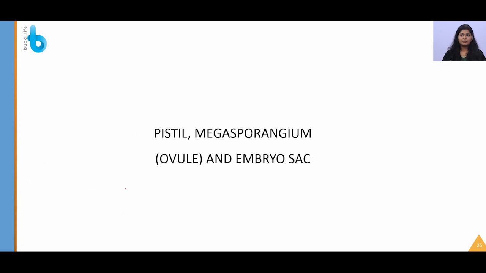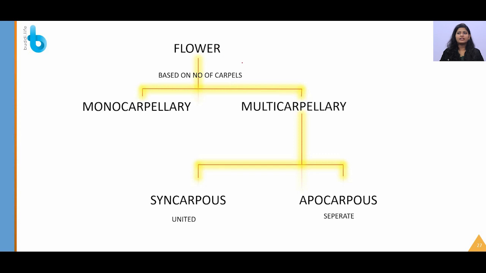The next topic will be the pistil, megasporangium, that is the ovule, and the embryo sac. A flower can be divided into two types based on the number of carpels. Carpels are nothing but the pistil, the female part of the flower: monocarpellary and multicarpellary.